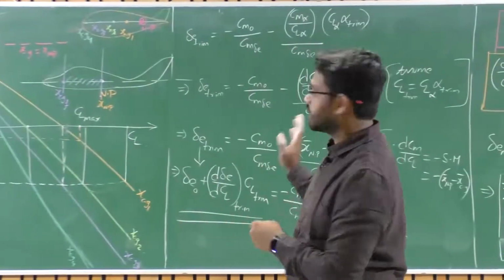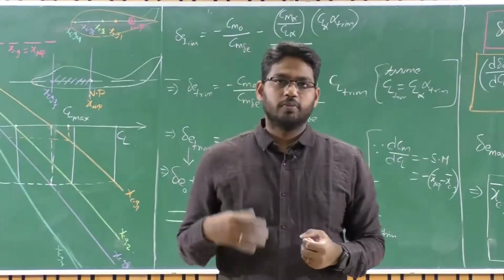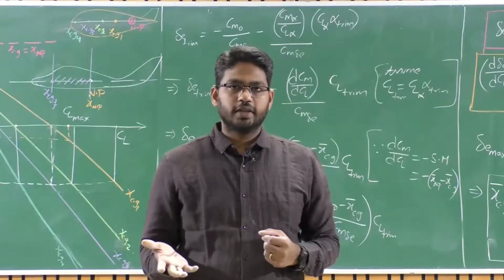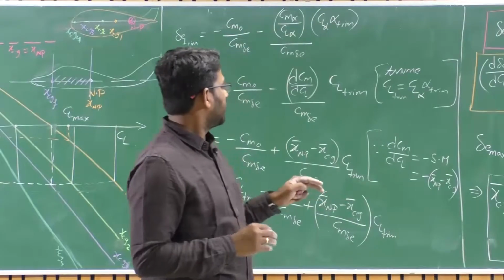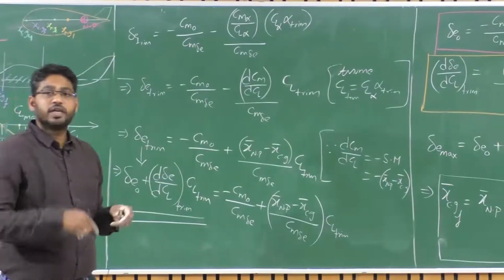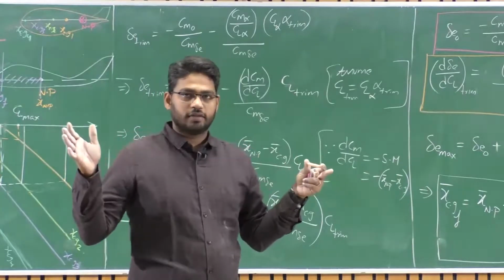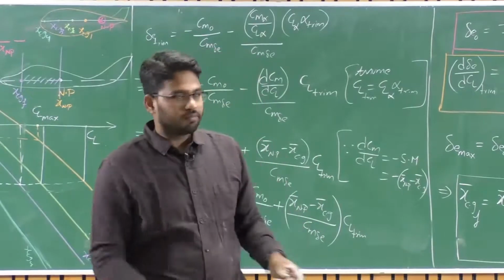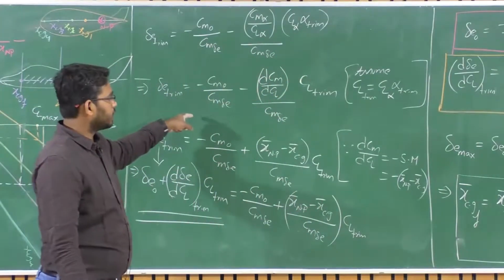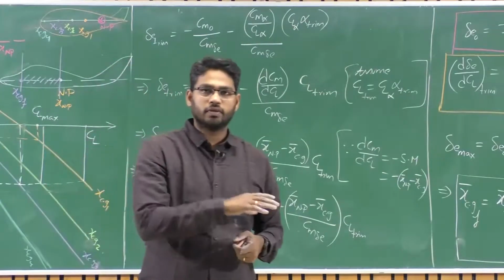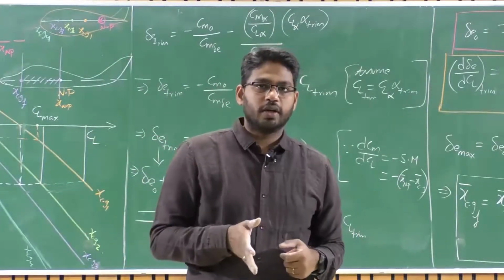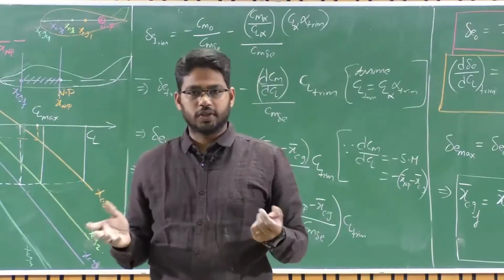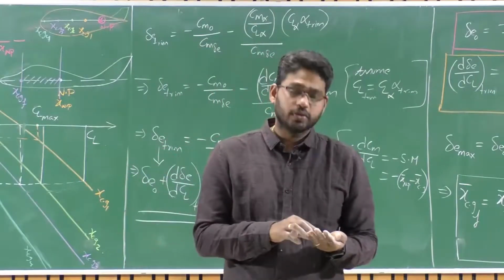Okay. So we have now covered good enough concepts in order to talk about performance analysis, right. We will consider data of a UAV, and then we will do performance analysis for various conditions. For example, if I have to trim that aircraft at different angles of attack, within the linear regime, what should be the corresponding delta E trim? For an alpha trim, what should be delta E trim, and then what should be the velocity of the flight resulting from that, and then what should be the thrust required, power required, and also CL by CD and CL power 3 by 2 by CD for that particular configuration, how they vary with velocity or angle of attack. That's what we'll solve using an iterative approach.